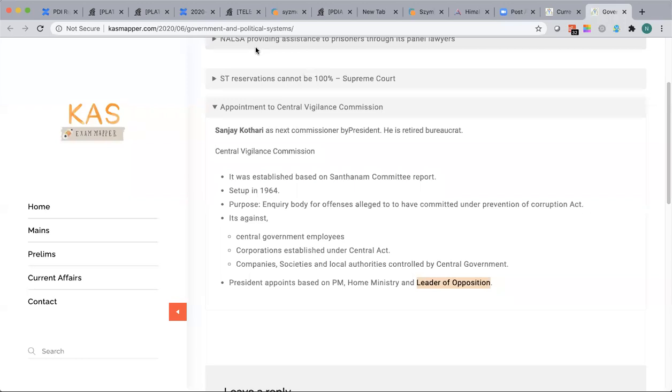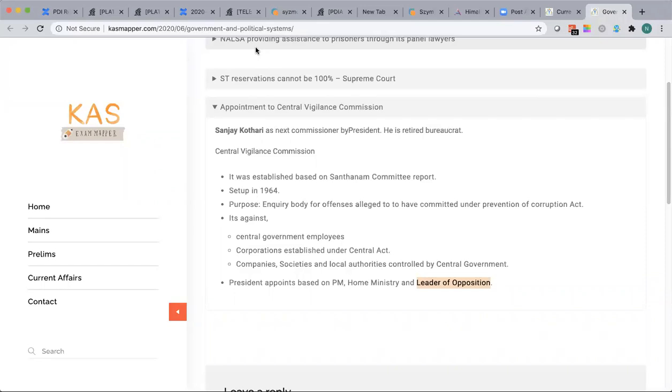Together, if you combine all parties apart from the NDA, the BJP-led government, then there might be more than 10%. But I'm not talking about that. I'm talking about a single party as registered with the Election Commission. None of the parties has it. The highest is the Congress party, at 9.52%. They have 52 seats in the current Lok Sabha.